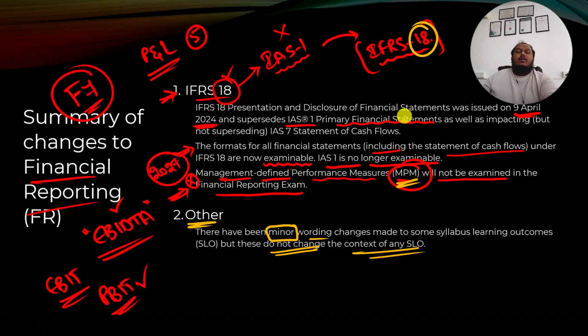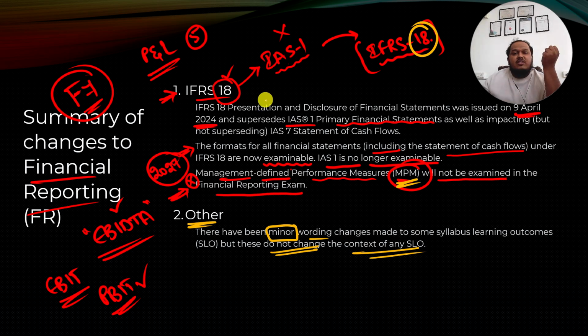All right. But the problem with this is that this particular topic, IAS 1, presentation of financial statements, will impact many areas across the syllabus. Wherever you prepare profit and loss, balance sheet, cash flow statement, consolidations, interpretation of financial statements, now everything will change, because if the fundamental standard based on which the financial statements are prepared is changing, everything that is impacted will change, right?